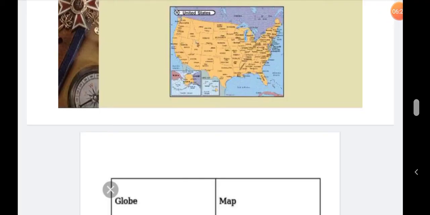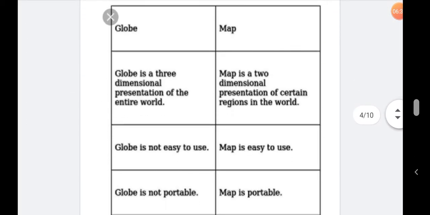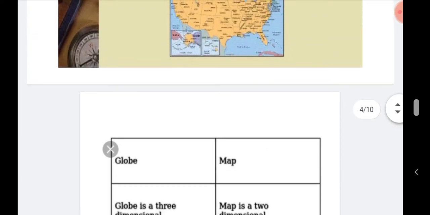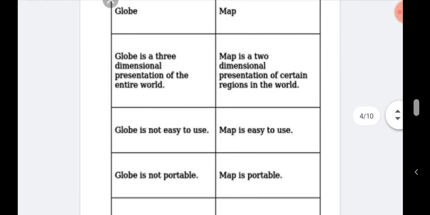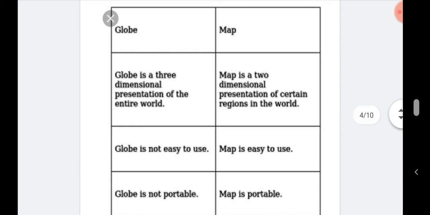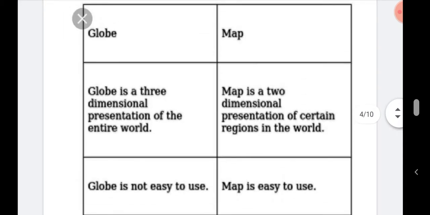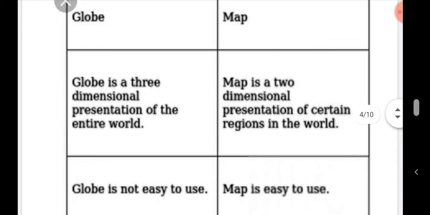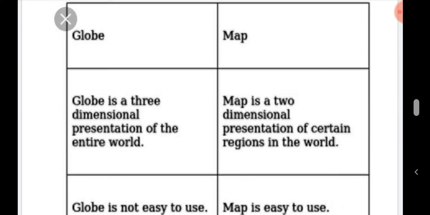Okay, so now we will check what are the differences between globe and map. Students, you know what is globe. Globe is a miniature of the earth. So now we will compare globe and map.